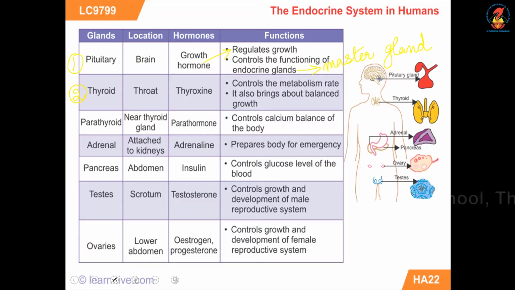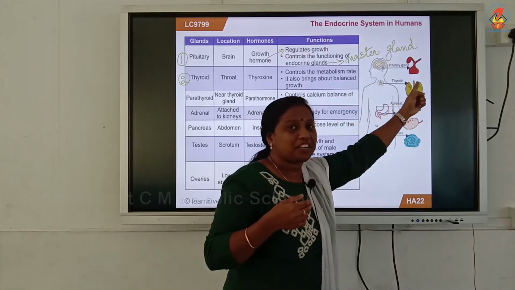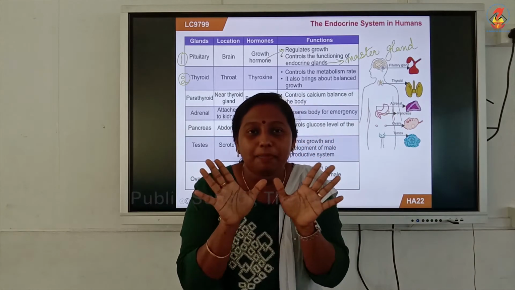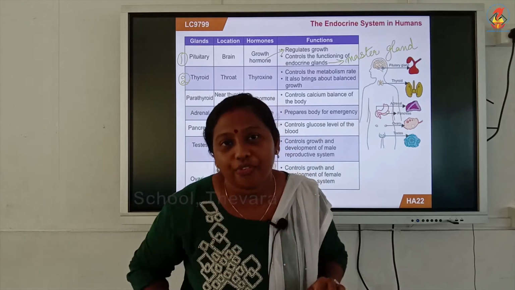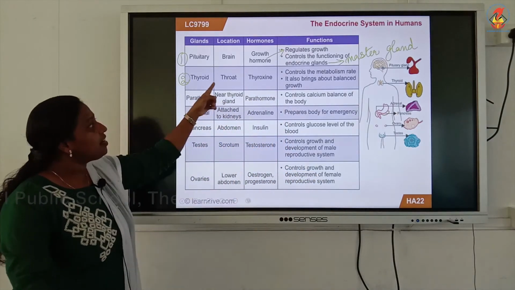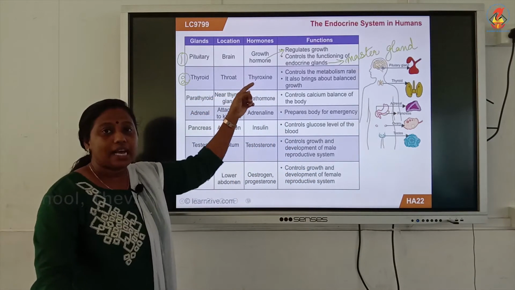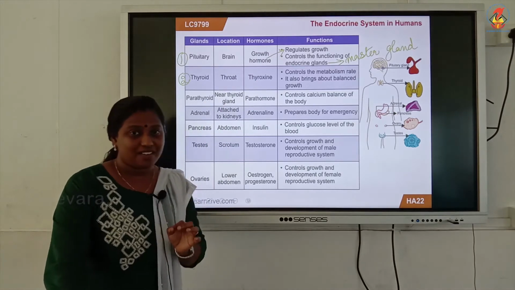Now moving on to the second endocrine gland, which is seen in your throat region. Just see the diagram, this is thyroid. It is having the shape of a butterfly. It's a butterfly shaped gland in your throat region. The thyroid gland will release a hormone called thyroxine.